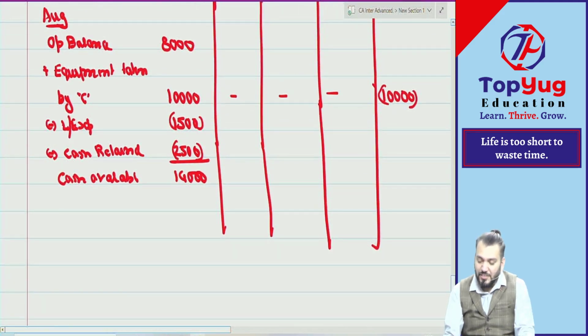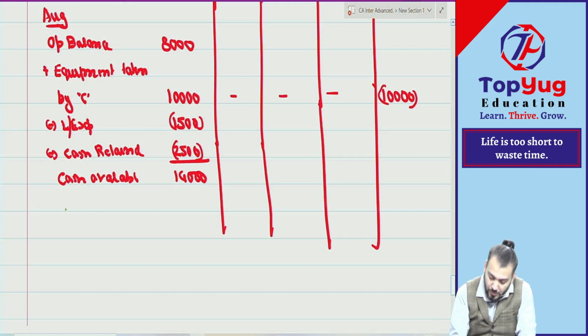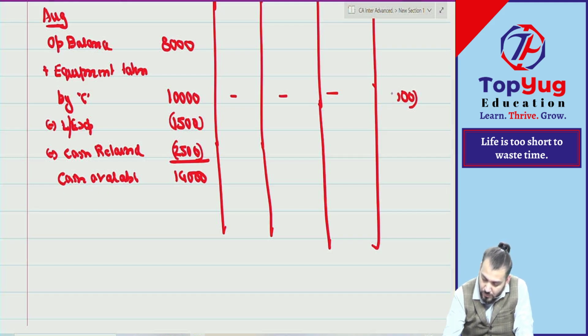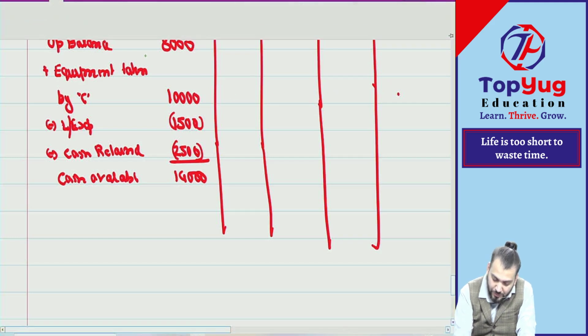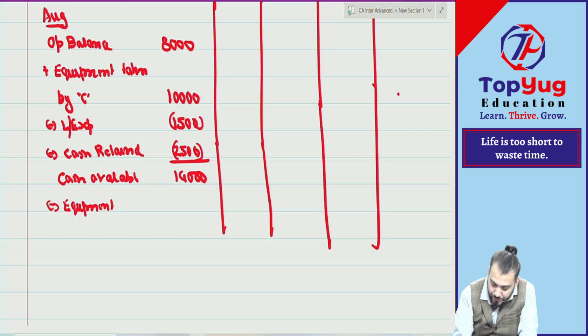Correct. It means, can I say in this way? In this way, he has taken 10,000. Now how much cash will he bring? 5,000. How much? That is in this way, minus equipment taken by C, how much?